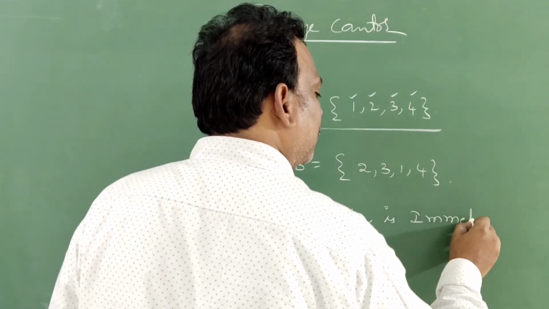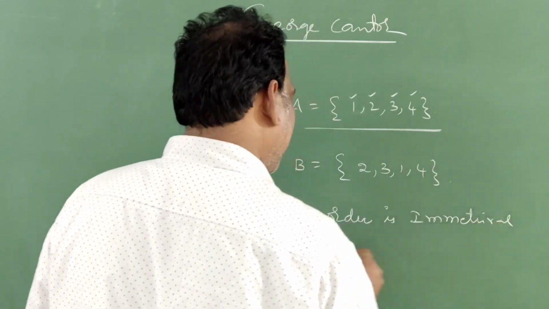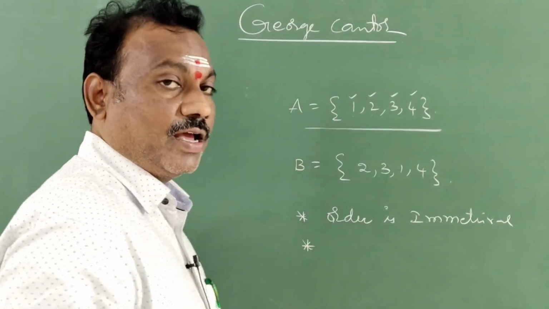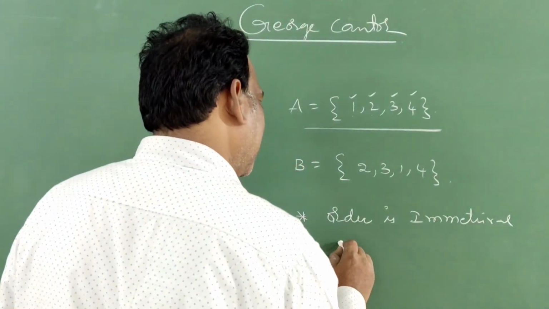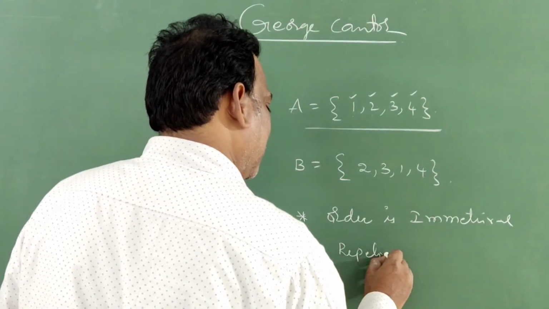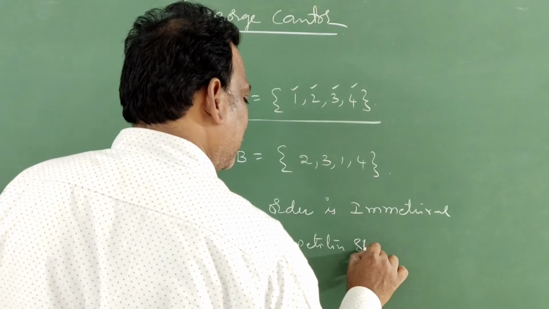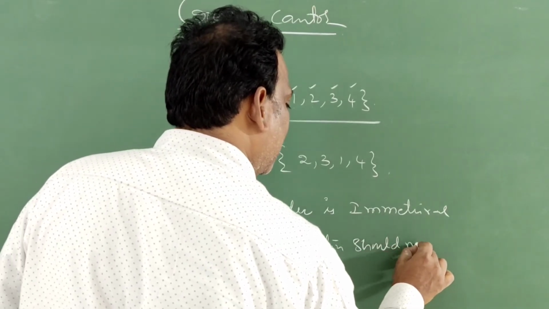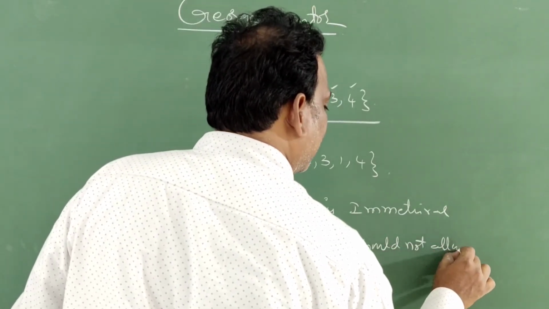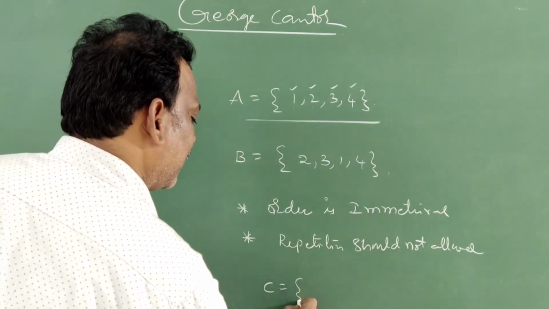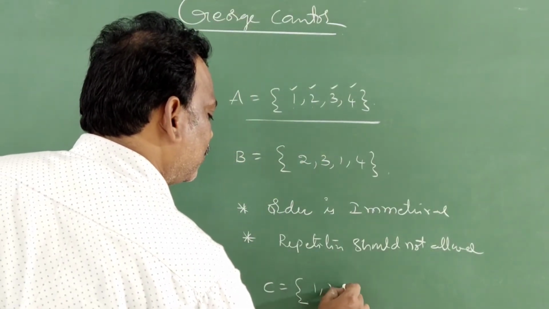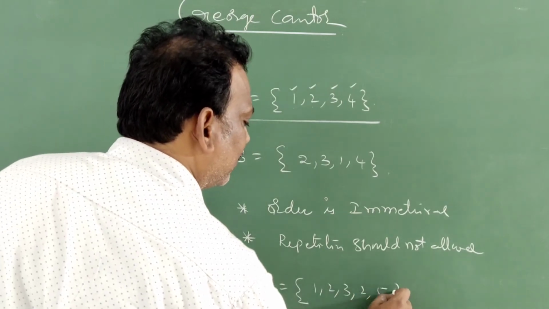The second important point is repetition should not be allowed. For example, I am taking one more set C: 1, 2, 3, 2, 5.